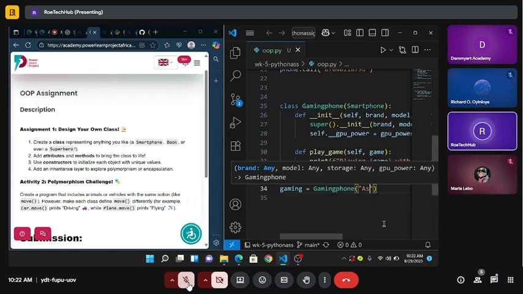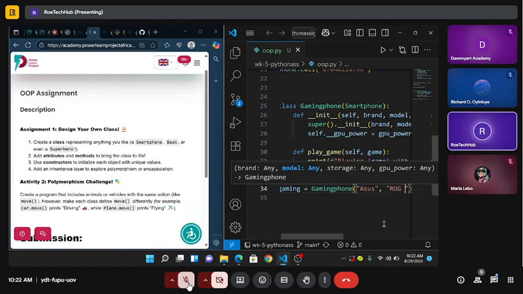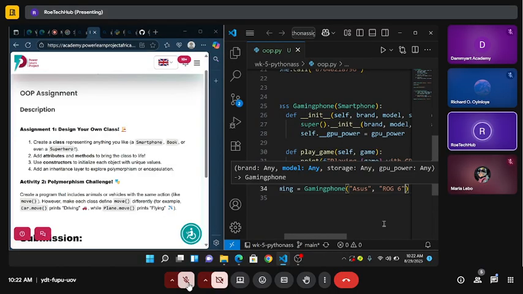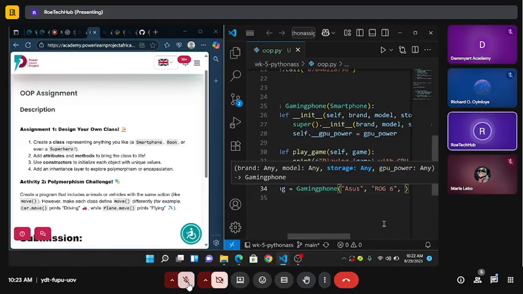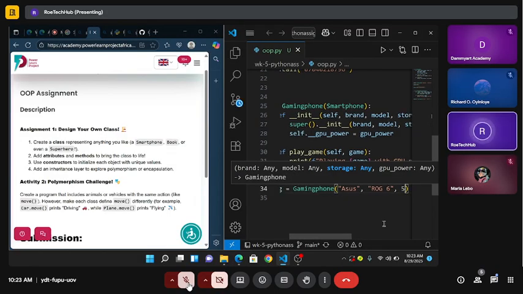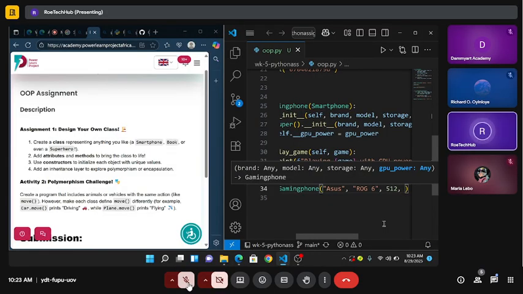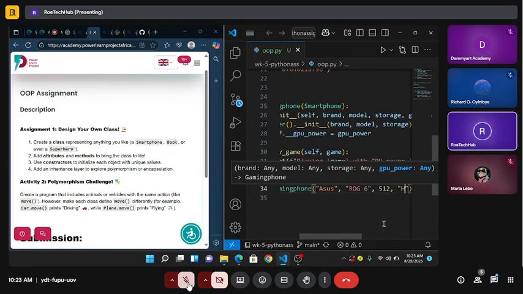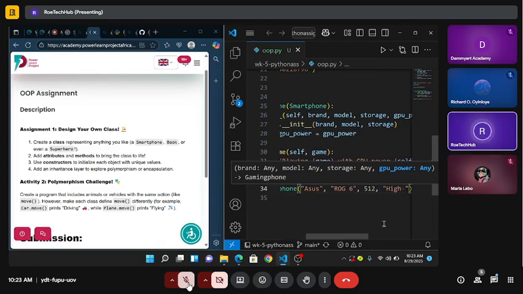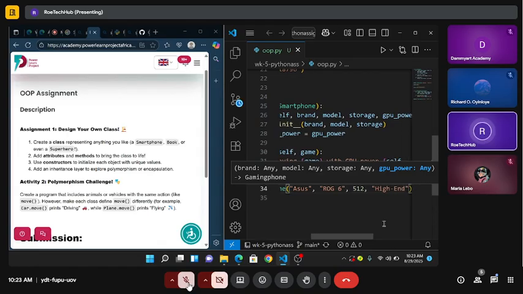So let's say I'm using ASUS, ROG 6, which has great power for playing games. Then the internal storage, let me just say 512 GB. Then the GPU: high-end GPU, so that the game will not be lagging.